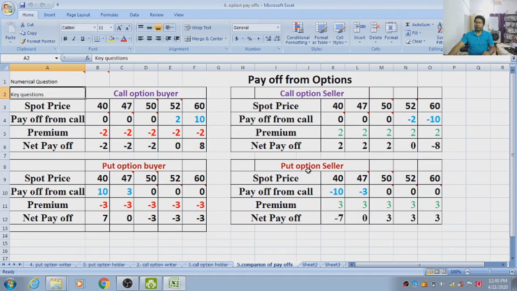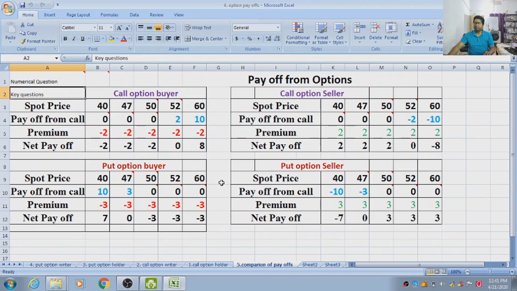Similarly in case of put option seller, break-even point was 47. And in case of put option buyer, if you observe net payoff 7, 0, minus 3, minus 3, minus 3, and if we compare these net payoffs with put option seller, it is exactly opposite.